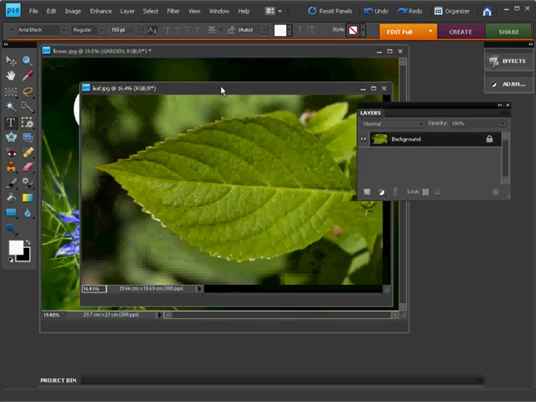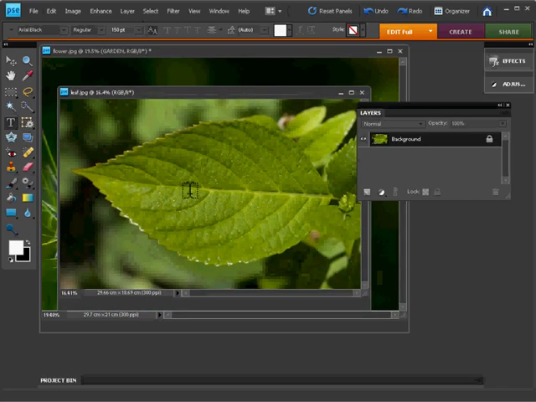So there that is. And I'm going to copy the whole of this leaf image. So I'm just going to hold Control and A down. That's select all, so we see the marching ants appear around that particular leaf image. Then I'm going to hold Control and hit C. So that's Control and C, which copies the whole thing into memory.